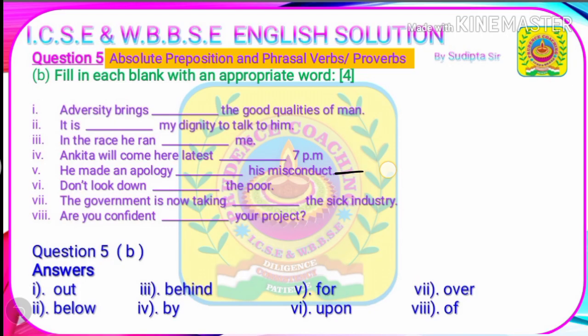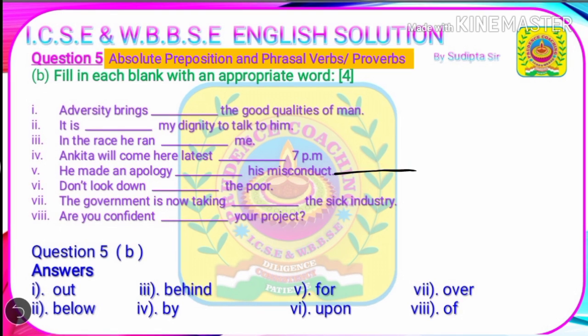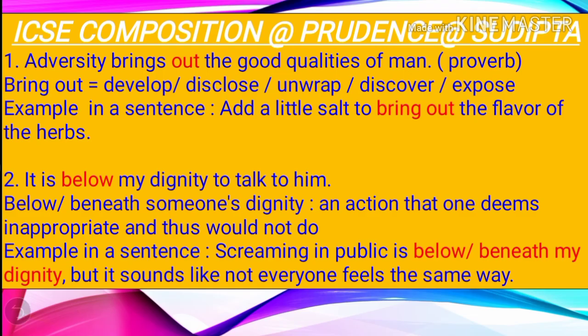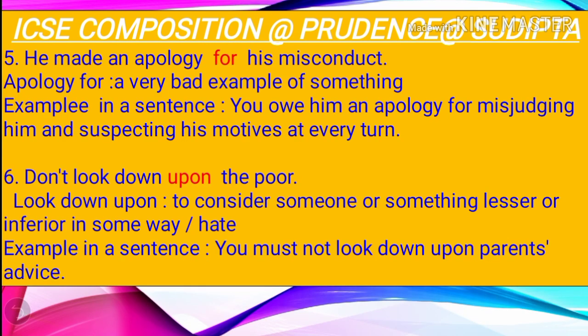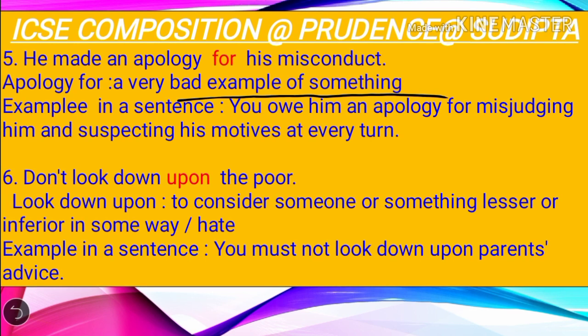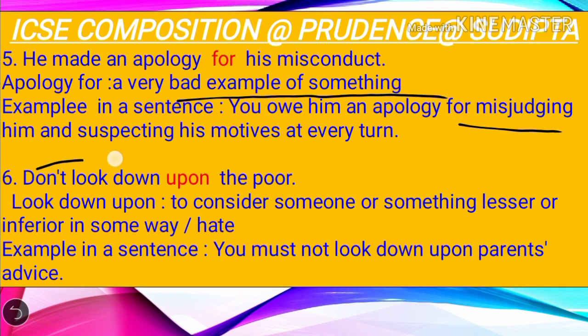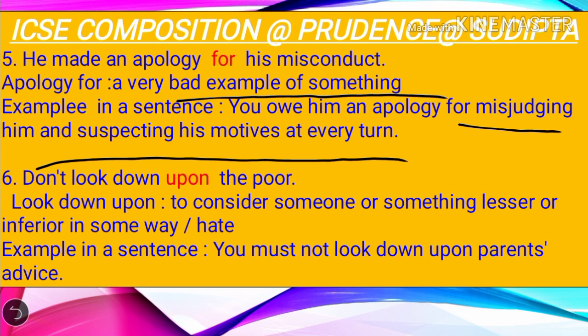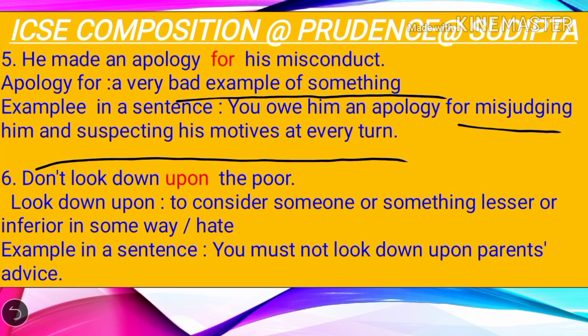The next question is, he made an apology dash his misconduct. Misconduct means misbehavior. So the correct answer is, he made an apology for his misconduct. We'll understand this with the explanation. Here, apology for is used for something which is bad, or you are regretting something which is bad. We'll understand it better with another example. You owe him an apology for misjudging him and suspecting his motives at every turn. So you should use apology for when this is an example of something bad or you are regretting something.